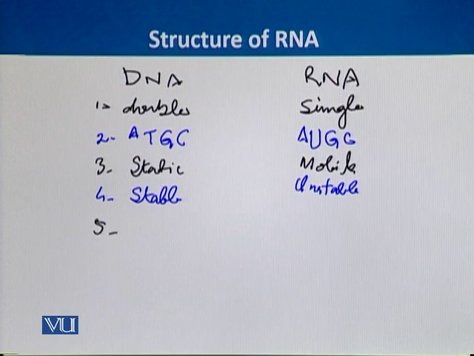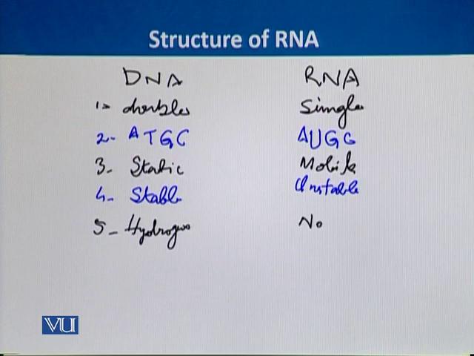And further, we can see that there are hydrogen bonds in the DNA, because DNA is a double helix and one strand is stabilized through hydrogen bonds. So there is hydrogen bonding between the nucleotides. On the other hand, there are no hydrogen bonds in the RNA because it's a single strand and there is no need for hydrogen bonds.